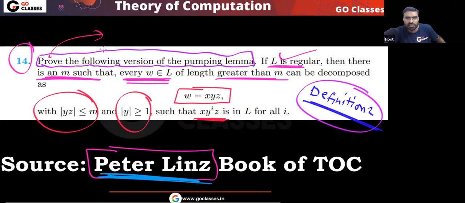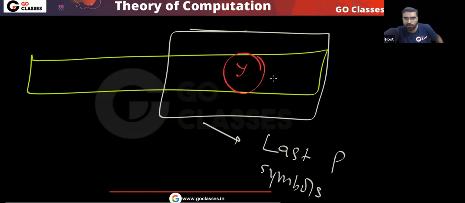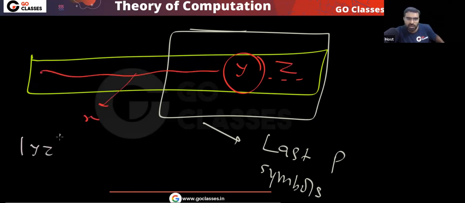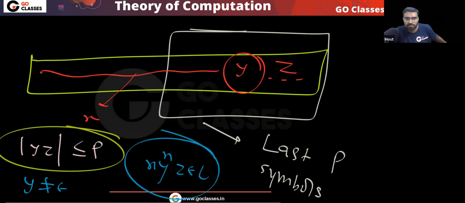The question is saying, prove this. How will you prove this definition 2? Just consider the last p symbols of the candidate string. In these last p symbols, you can find Y. This will be Z and this will be X. So you can easily notice YZ is in the last p symbols. Y is non-empty and you can repeat this Y any number of times. This is your proof.